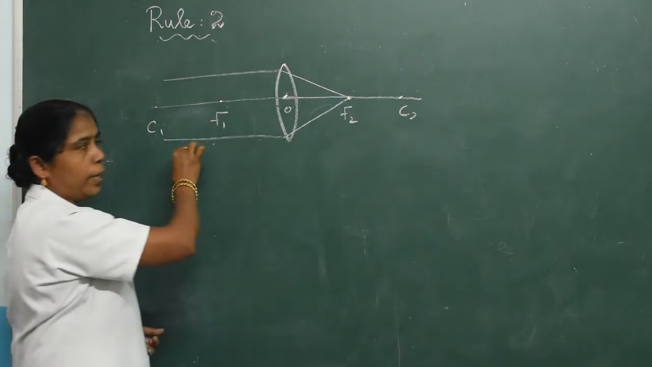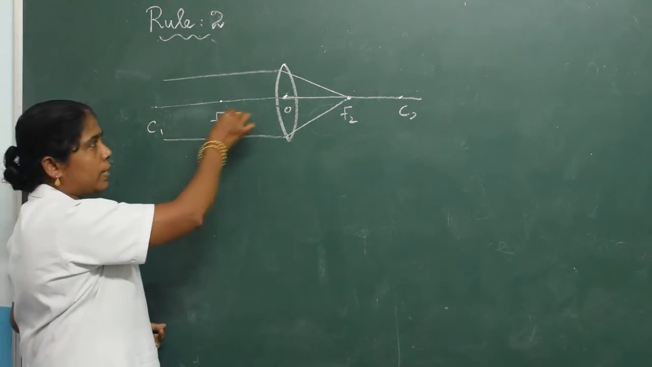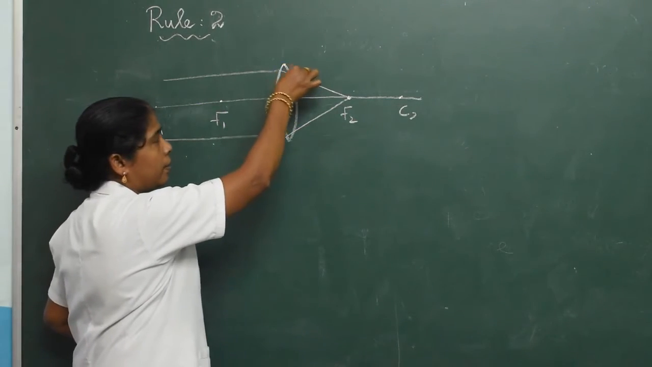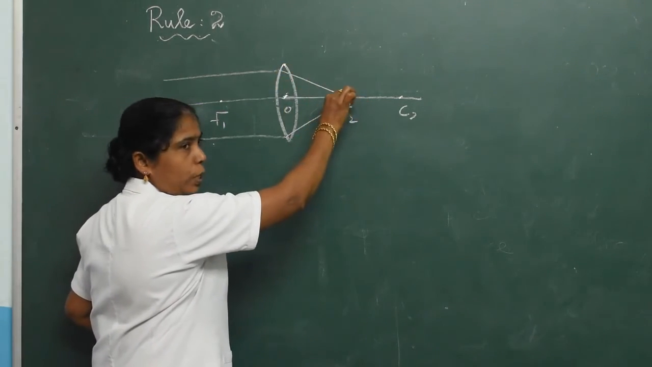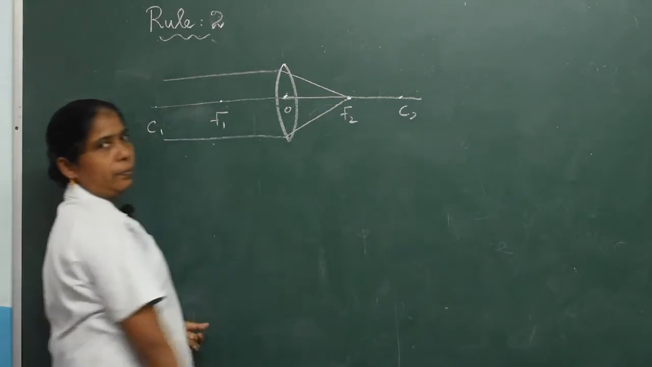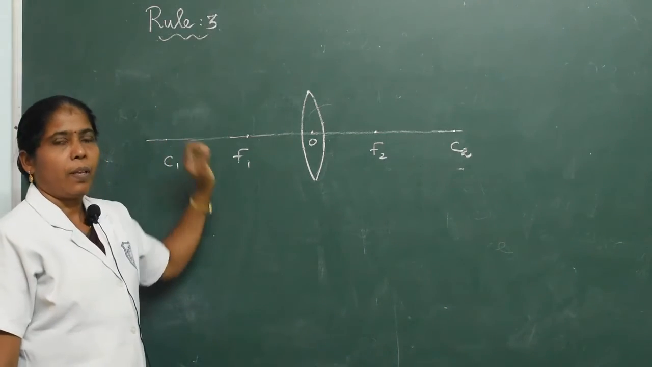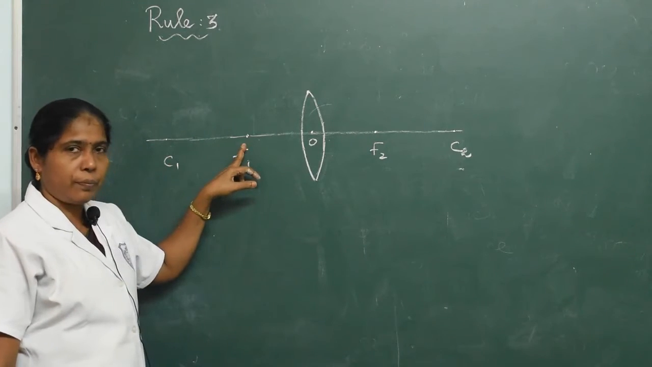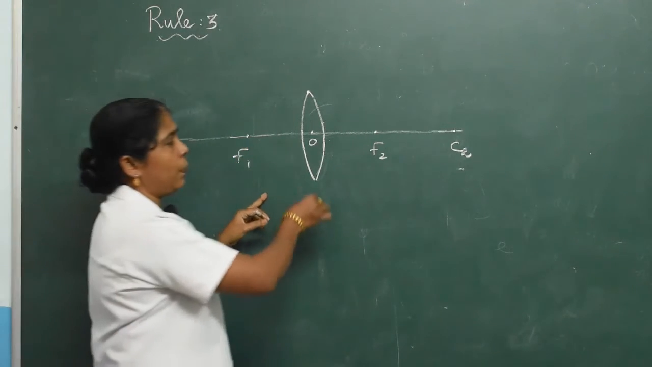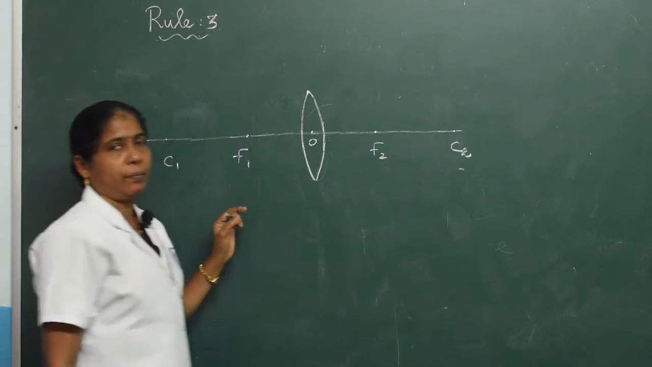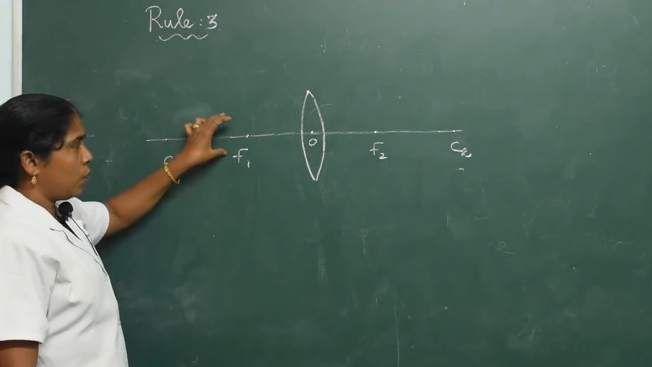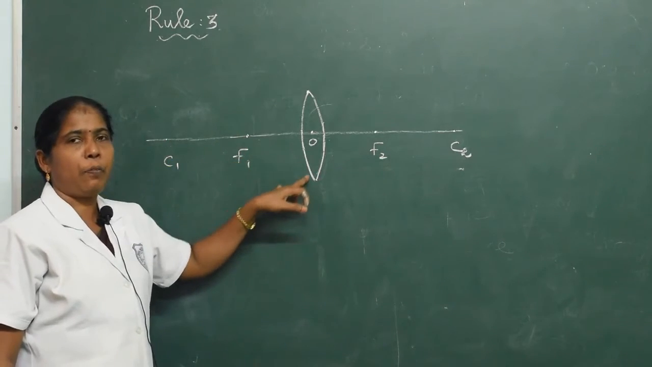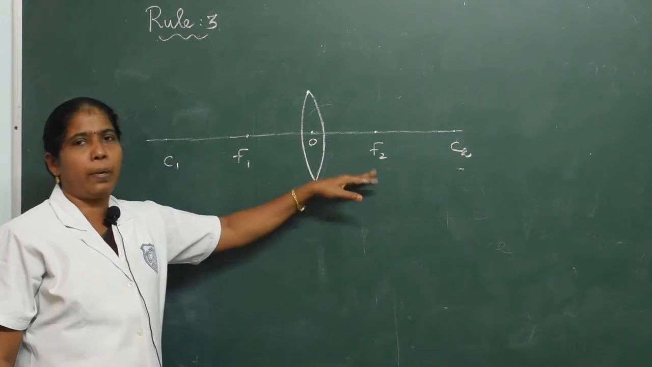When a beam of light is parallel to the principal axis, the refracted ray converges to a principal focus. Third rule. When a ray of light passes through the principal focus, by a convex lens or concave lens, the refracted ray is parallel to the principal axis.